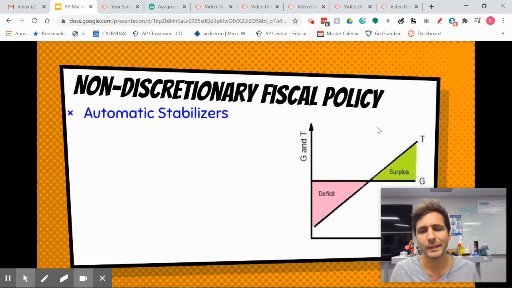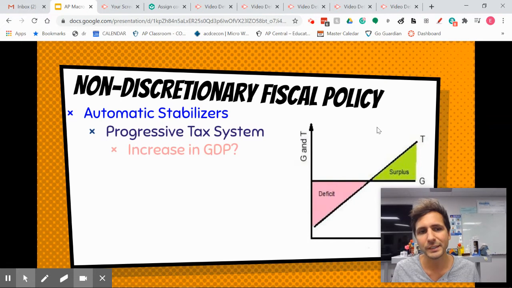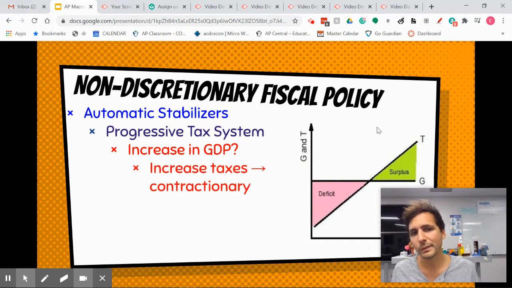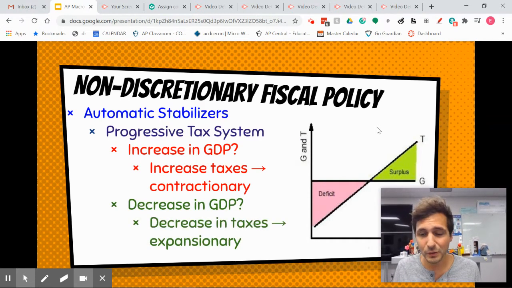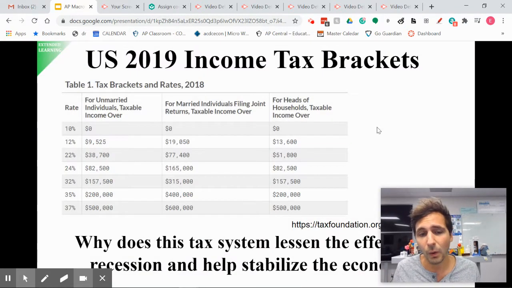So it looks something like this. Automatic stabilizers, our progressive tax system is our best one, and the one that you'll see referred to often. So if there's an increase in GDP, what's going to happen? Well, there's going to be an increase in taxes. And an increase in taxes, we know, is contractionary fiscal policy. So it's going to pull down consumption a little bit and help stabilize our economy when we need it. If there's a decrease in GDP, recessionary gap, then there's going to be a decrease in taxes, which has a slight expansionary impact on our economy as a whole.